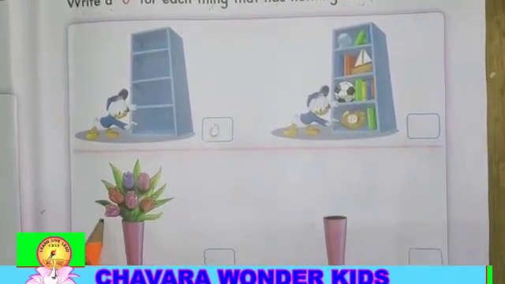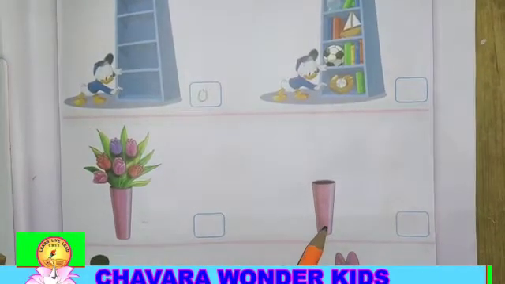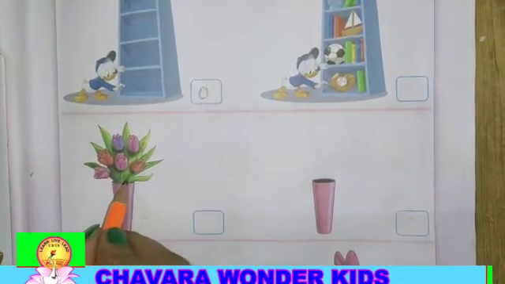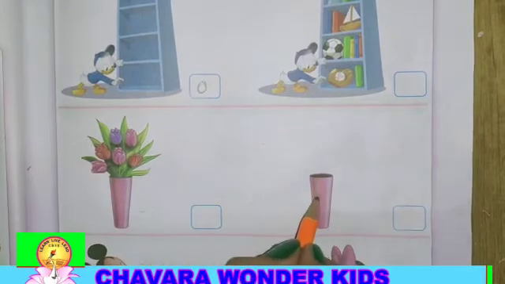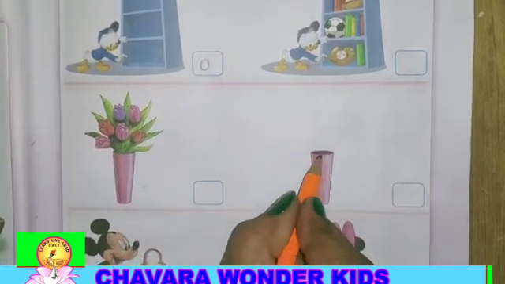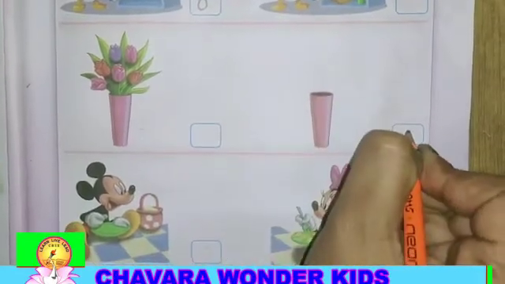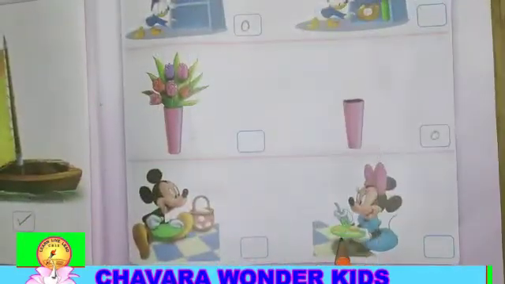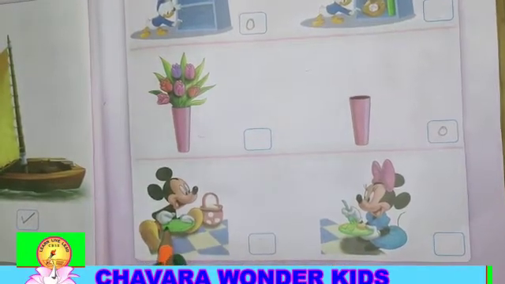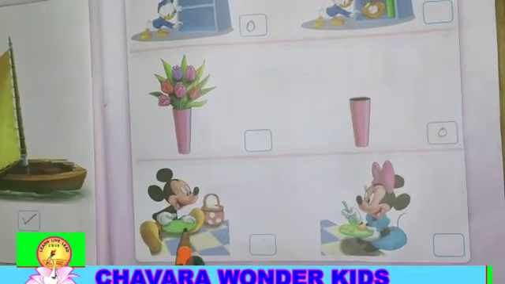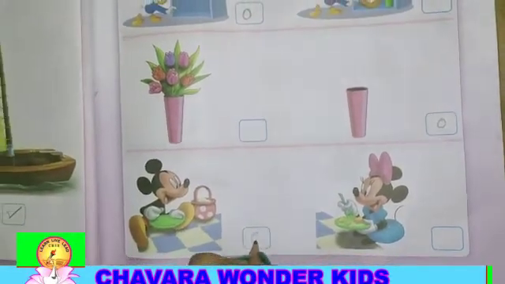Now next. There are 2 vases. One vase is having many flowers, but another vase, nothing is there. So we will write here 0. Minnie is having a plate with fruit slices, but in Mickey's plate, nothing is there. So we will write here 0.